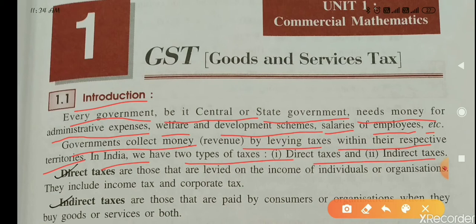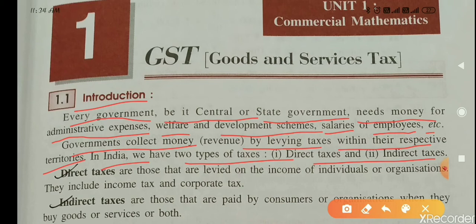You know very well, central or state government needs money for many expenses. Here some expenses are given as administrative expenses, welfare and development schemes, salaries of employees. Some expenses they are giving.